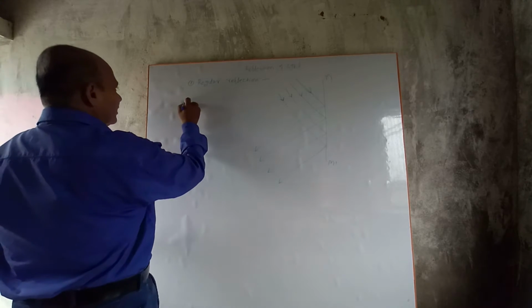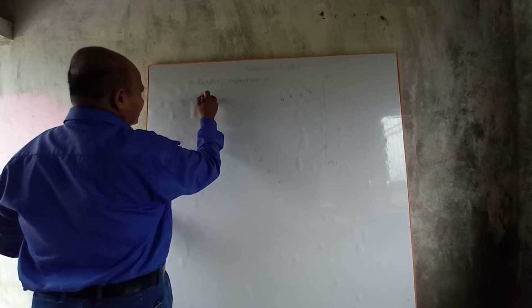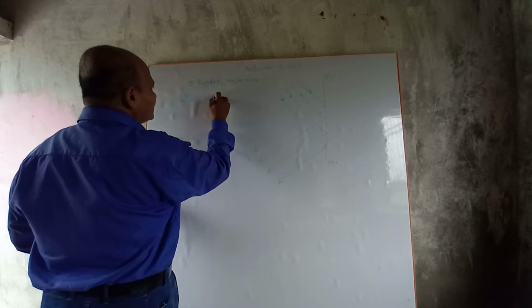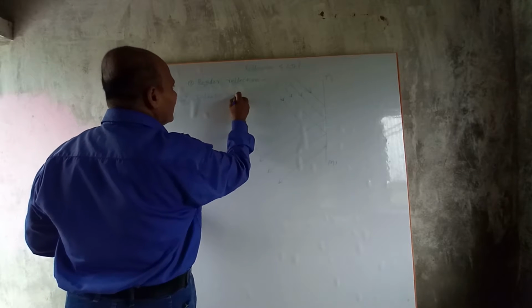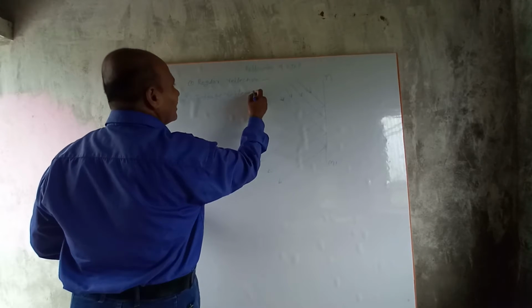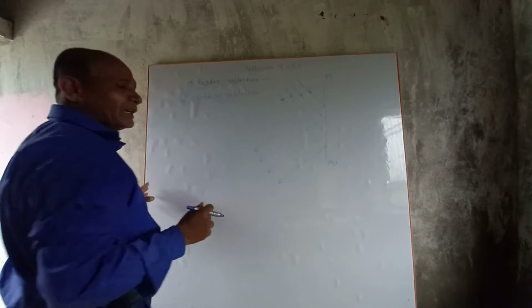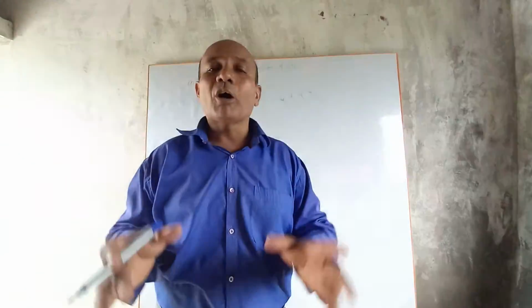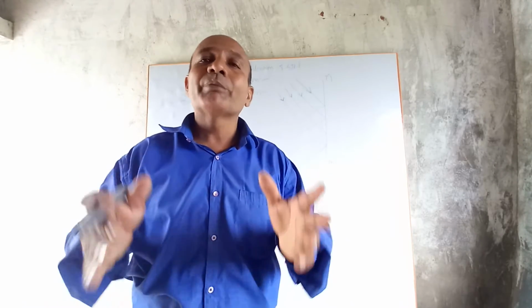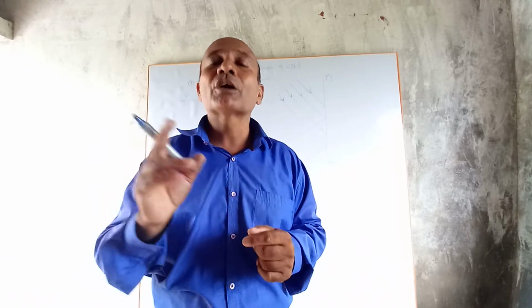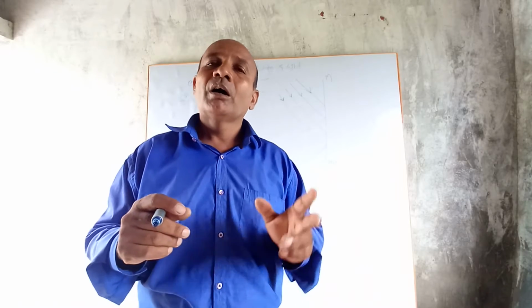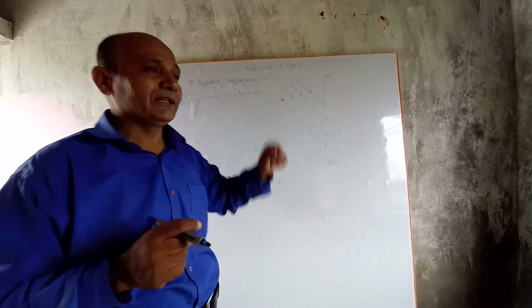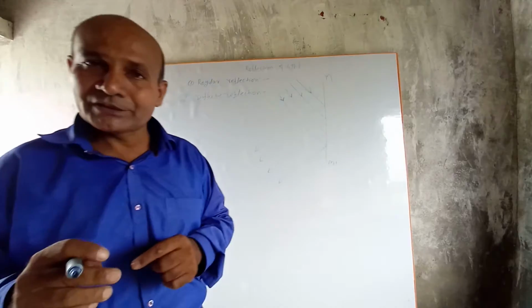Second, diffuse reflection. The reflection of light which takes place from an uneven surface, from a rough surface is called diffuse reflection of light or irregular reflection of light.